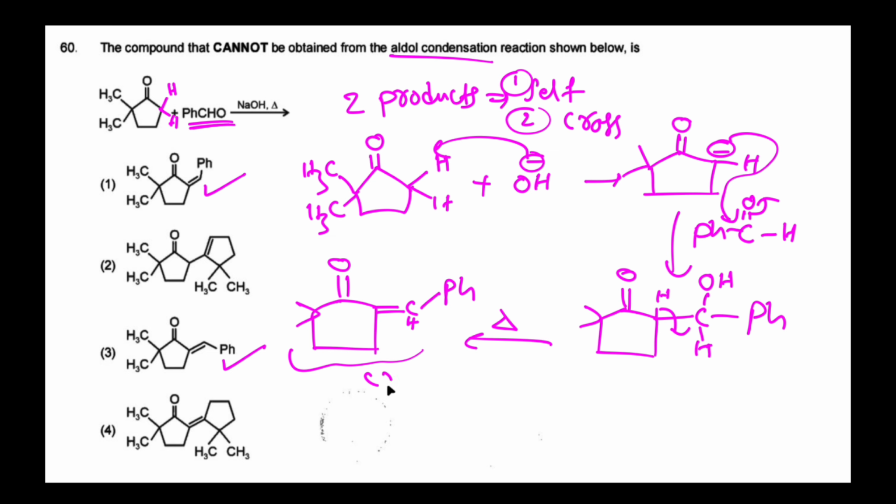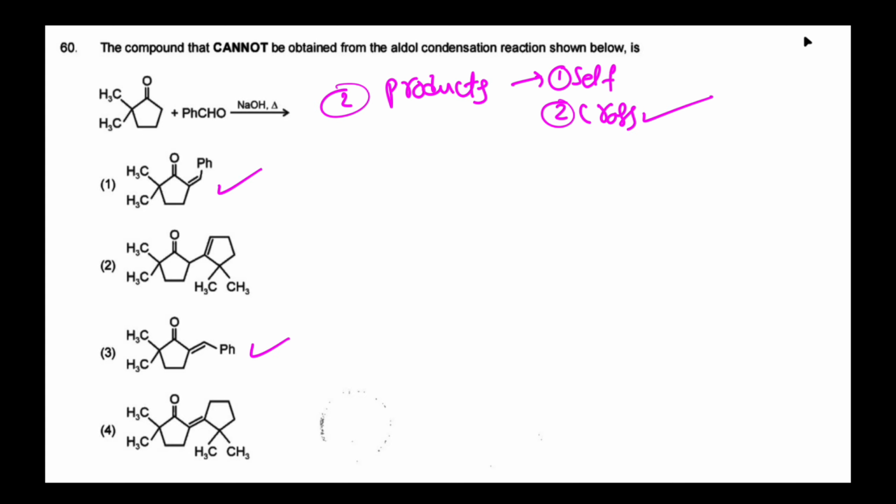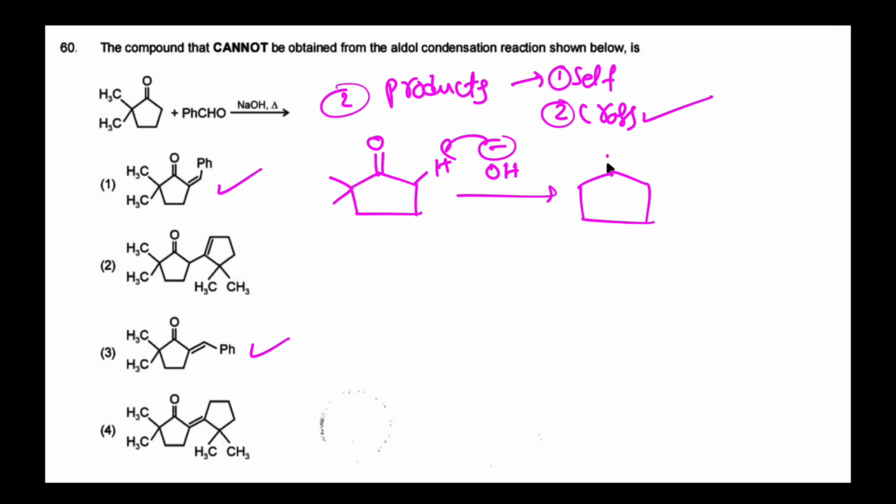So these two are cross-aldol products. Now the self-aldol product. Here the base takes out this proton, so it generates a carbanion intermediate.